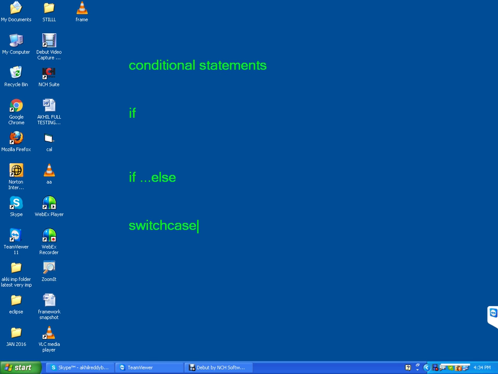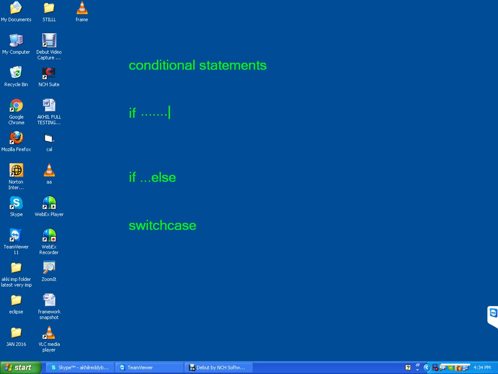Where exactly will we use the if condition? Do you know anything about the if condition? No? Where exactly do we use it? If it is only a single block, or if you want to execute only one block, that time we will use the if condition.